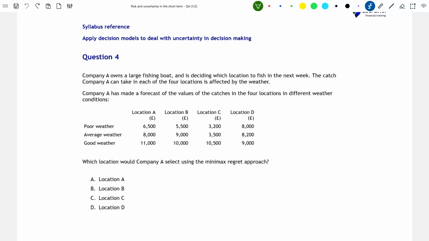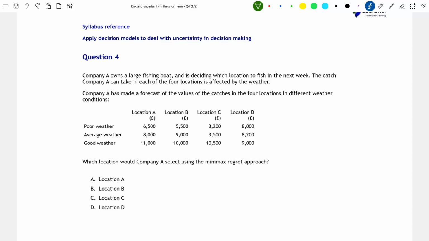Today we're going to be breaking down an exam-style question about the use of a decision model, specifically the Minimax model, and showing you how to answer it. This is a key topic that is very likely to come up for your CIMA P1 exam. So let's take a look at the question now. The syllabus reference that this question is based on is apply decision models to deal with uncertainty in decision making. So let's jump right into our question to see what this syllabus reference means in practice.